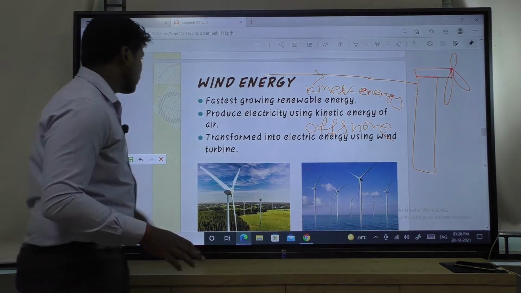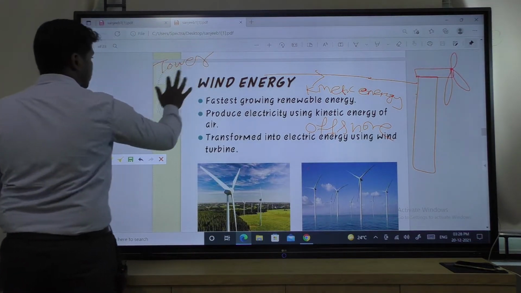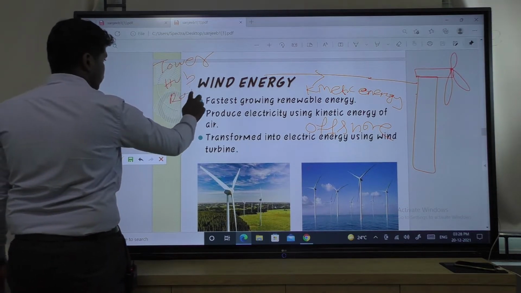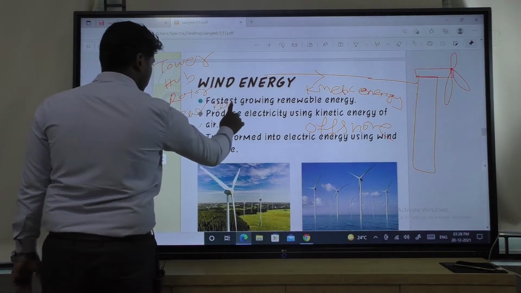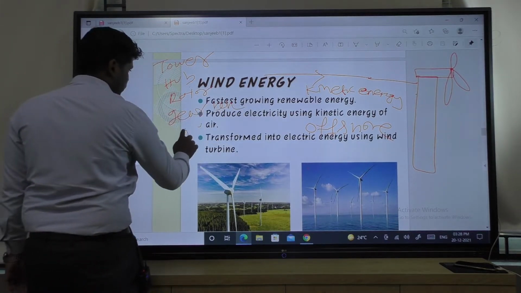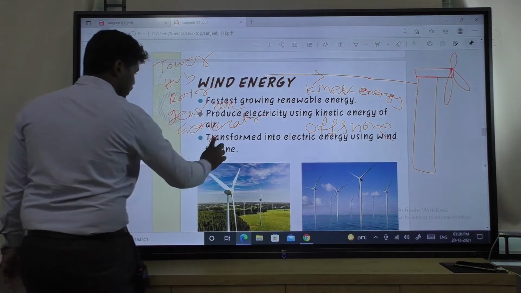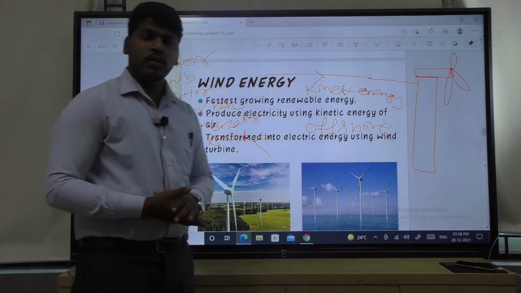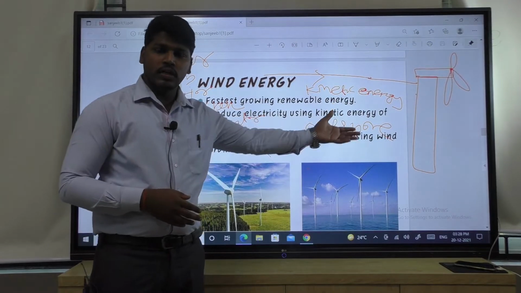Wind energy parts, I am saying the parts. There will be a tower. In detail we will study the tower. There will be hub, rotor, then gearbox, then generator, brake. So, these are the parts used to convert the wind energy, or mechanical energy, to electrical energy.